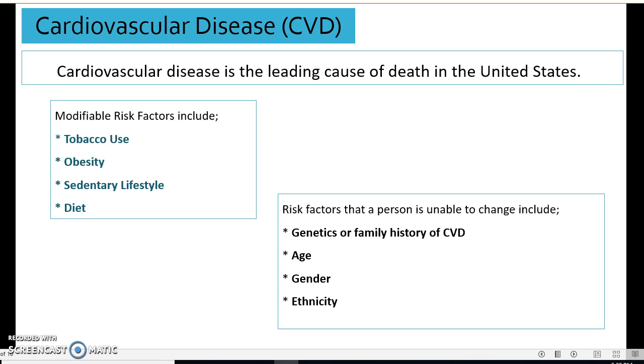Modifiable risk factors include the use of tobacco, being overweight or obese, lack of exercise, and the foods that we consume.